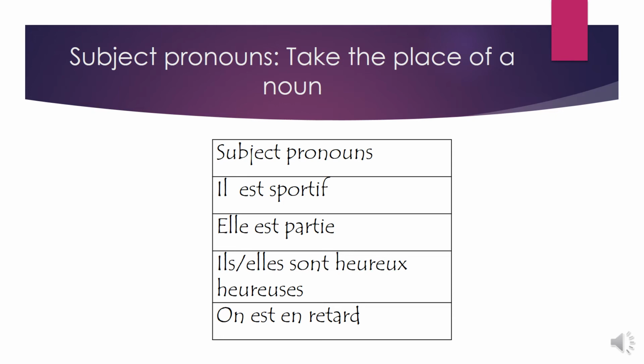Ils sont heureux, elles sont heureuses. Here we make the subject pronouns agree with the adjective heureux or heureuse by using the verb sont, être. The last one says on est en retard. In here, the subject pronoun on in English has a few meanings. One of the meanings is it, but it can also be they. In this case, on est en retard means they're late.